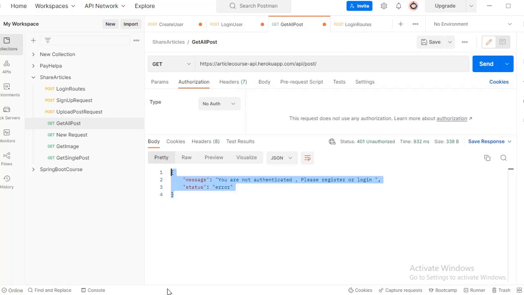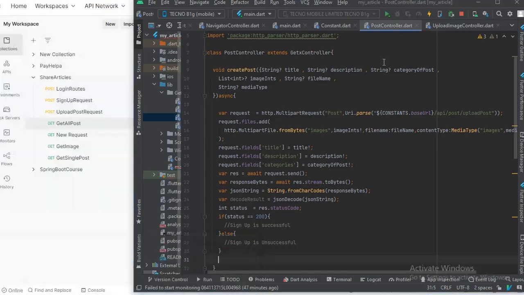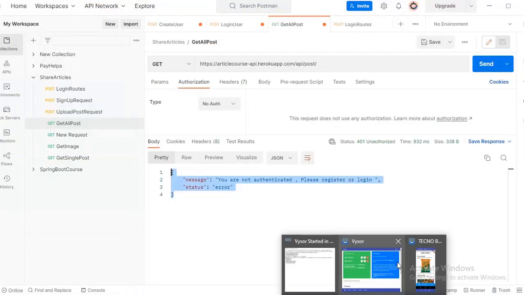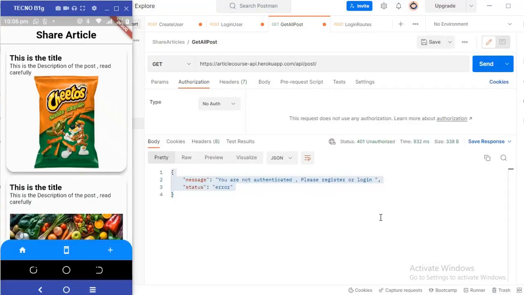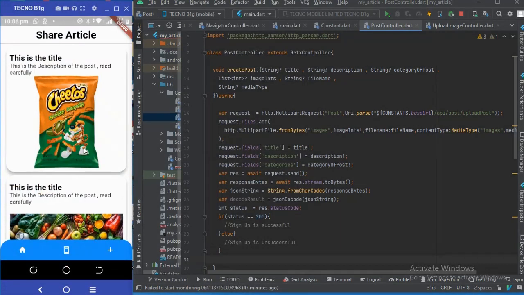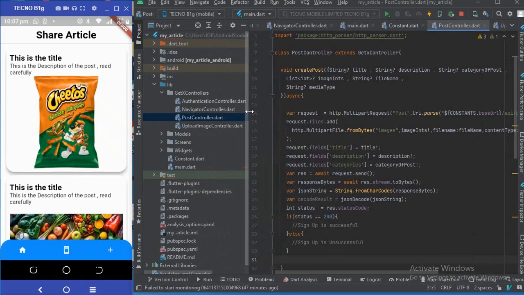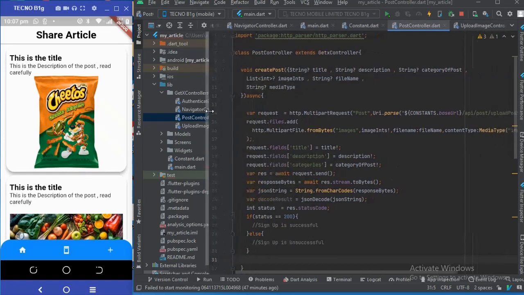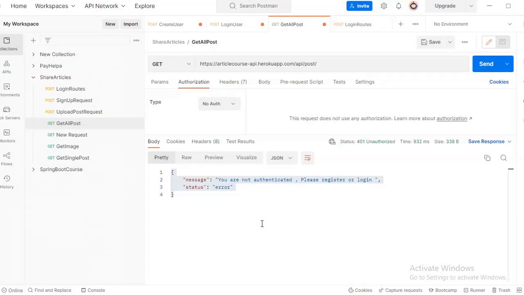That means in this app project, the way it is right now, we cannot connect to the endpoint to get this feed because we need to be authenticated. So at this point we need to design a login screen. Or another way to do this, since for now I don't need to use that login screen, is to get authenticated like this.